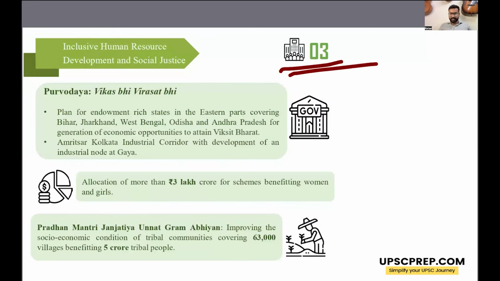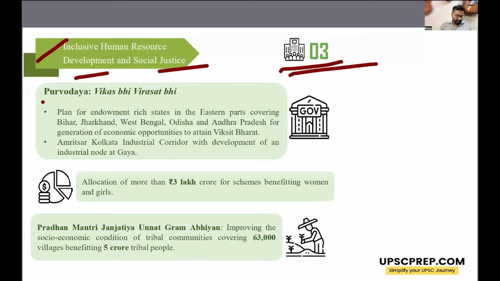Next is the third priority of the government, which is inclusive human resource development and social justice. So taking along all the social groups, be it women, be it the tribals, or all the backward regions of the country, everyone will experience or partake in the national growth story, right?